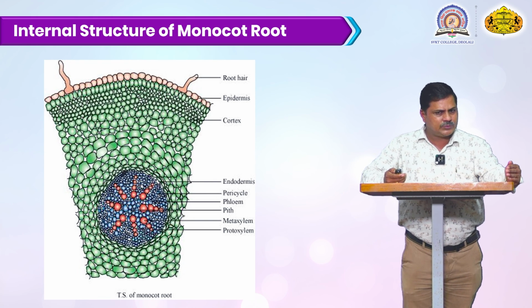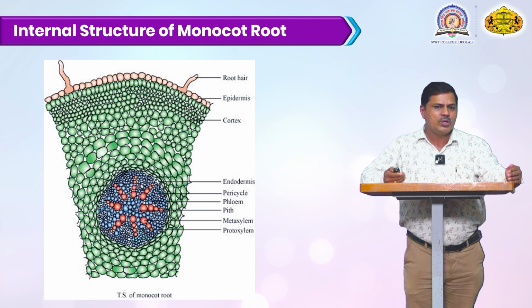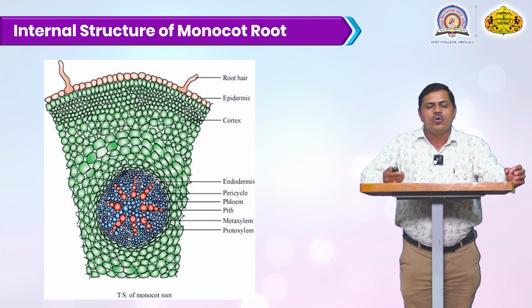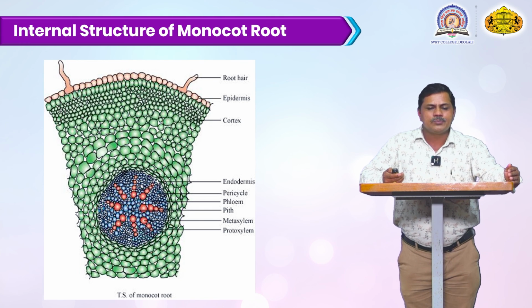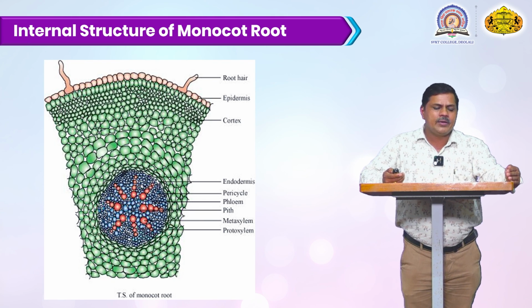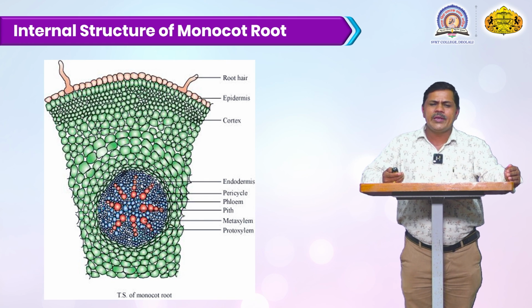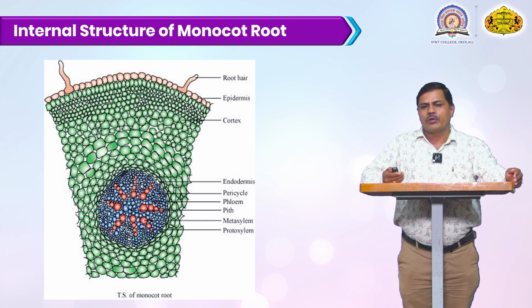Just below the epidermal cells is the cortex zone. The cortex zone has loosely arranged, very elongated cells, and it can store reserve food material. It is a multi-layer structure, and just below the cortex zone is another layer called the endodermis. This endodermal cell is also barrel-shaped, very compactly arranged to each other without any intercellular space.